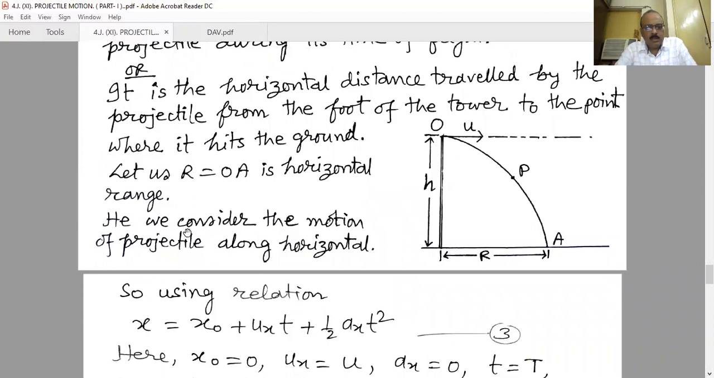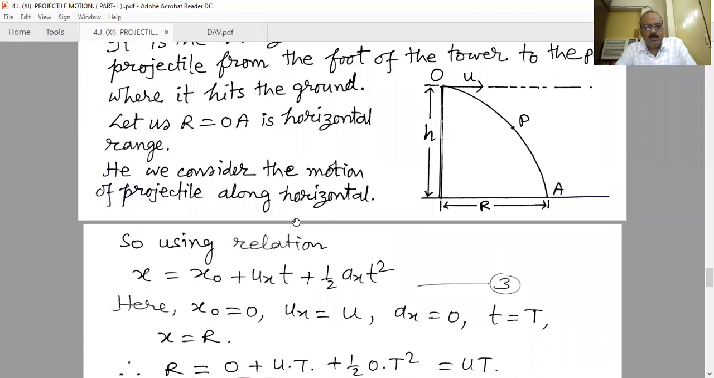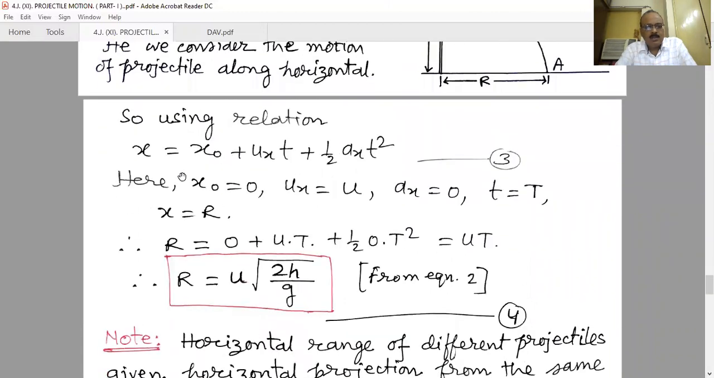Here we consider the motion of a projectile along the horizontal. Using the relations, we have to find the distance traveled in the horizontal direction, so we consider the x-axis. We take the relation x equals x naught plus ux t plus half a x t square. Now be careful: when we consider the vertical, we take the y equation for the y-axis, and